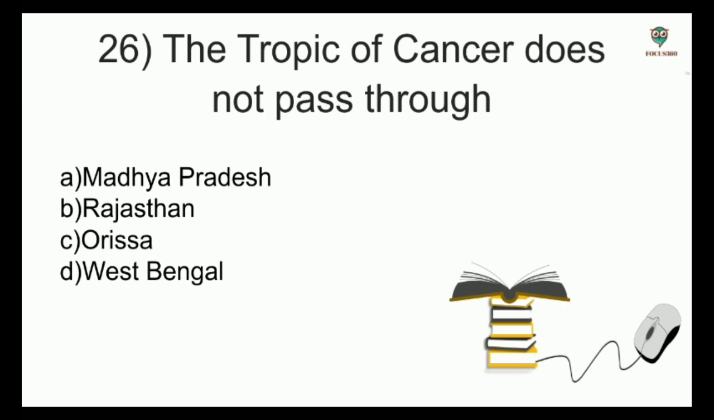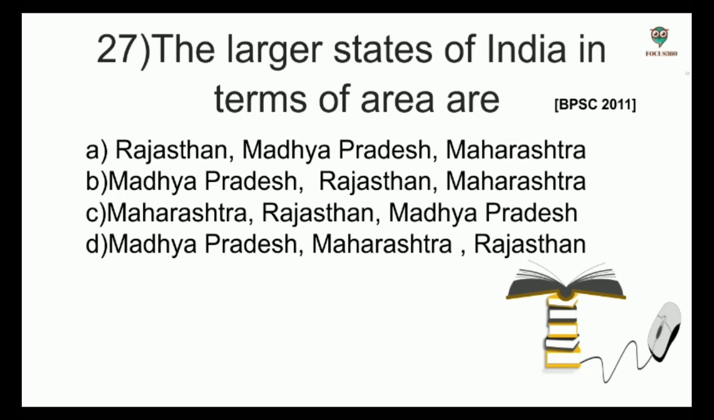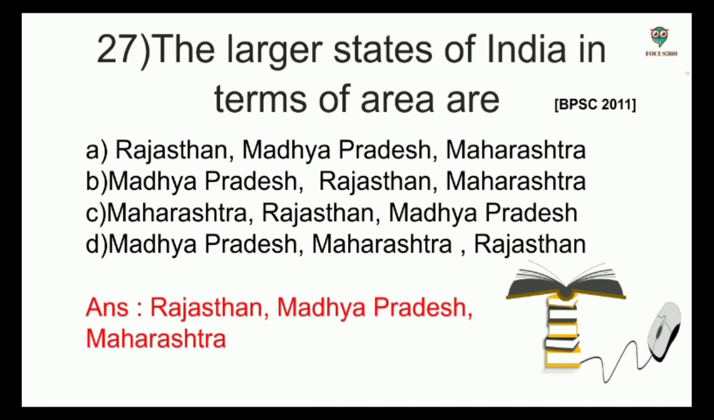Next, the Tropic of Cancer does not pass through. Options: Madhya Pradesh, Rajasthan, Orissa, West Bengal. And the answer is Orissa. The larger states of India in terms of area are, these are the options. And the correct answer is Rajasthan, Madhya Pradesh, Maharashtra. And the smallest state is Goa.